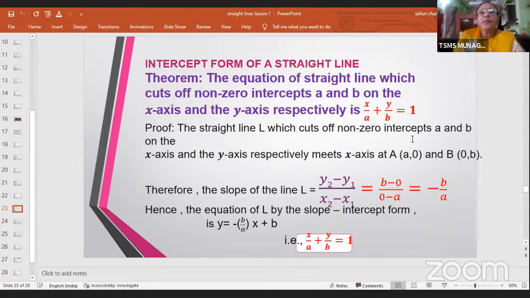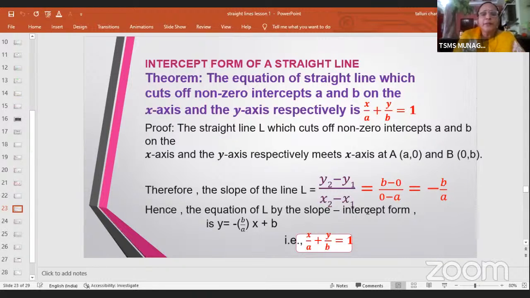The straight line L, which cuts off non-zero intercepts a and b on the x-axis and y-axis respectively, meets the x-axis at (a, 0) and the y-axis at (0, b). Therefore, the slope of the line L is equal to y2 minus y1 by x2 minus x1, which we have already learned in the previous slide. Now here, on x-axis it is a comma 0, on y-axis it is 0 comma b. Is it not? Now this becomes x1 y1 and this becomes x2 y2. And on substitution of these 2 points in this formula, we get b minus 0 by 0 minus a, which is minus b by a.